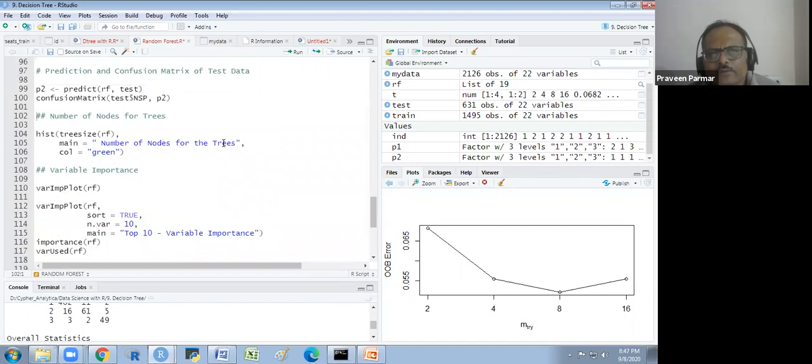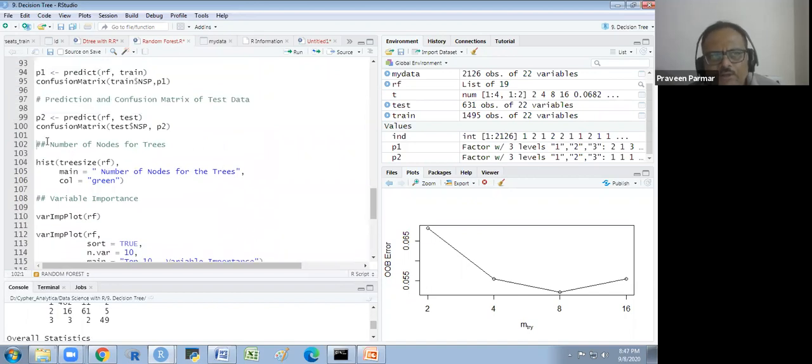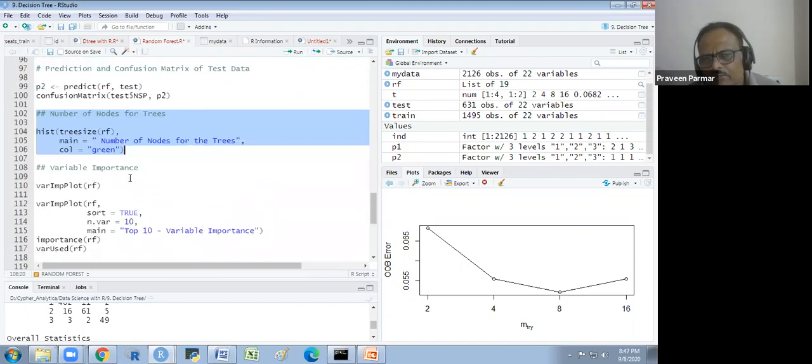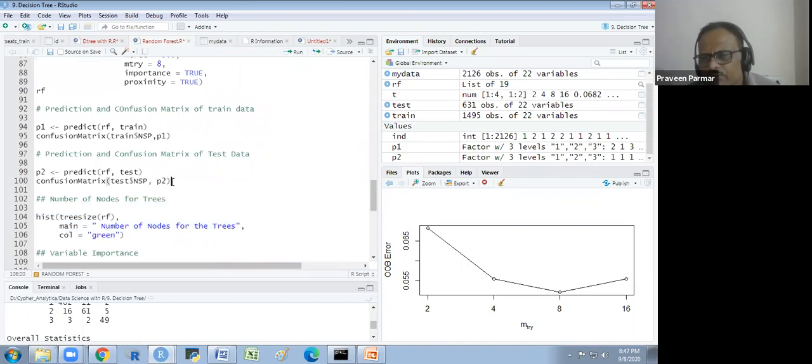Some more things we will see, but I will tell you tomorrow. Very important, and a few more things I will explain to you. The theoretical part is much more over there, so I have to explain those things. So I think it is sufficient for today for the random forest.